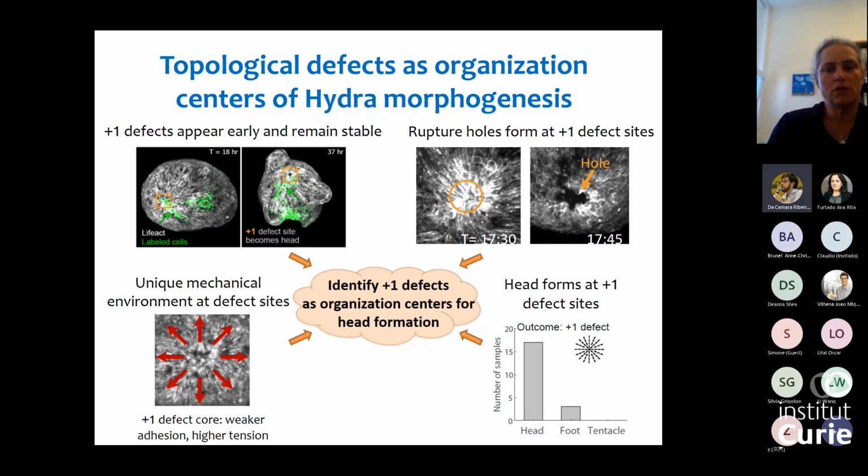So that's an excellent question. Let me start with naturally, the system. What we see in the system is that the defects are not easy to generate. If you look naturally at the system, early on in the regeneration process, we don't see any new defect formation. We just see defects form in the disordered region. We do see new defects forming during the emergence of the tentacles and, if you look at a full animal, during budding.